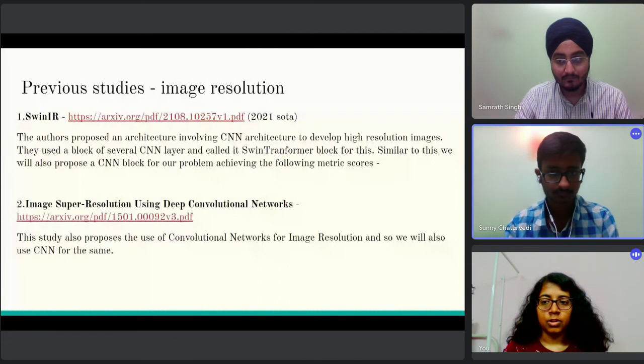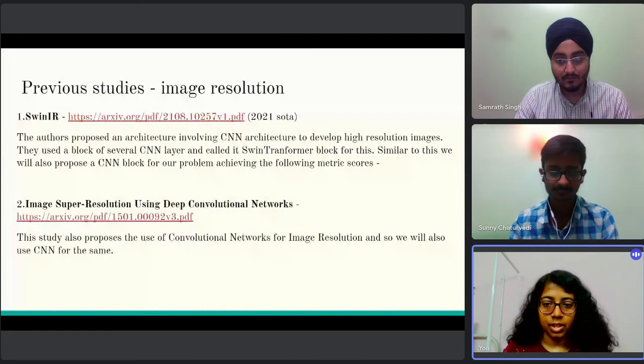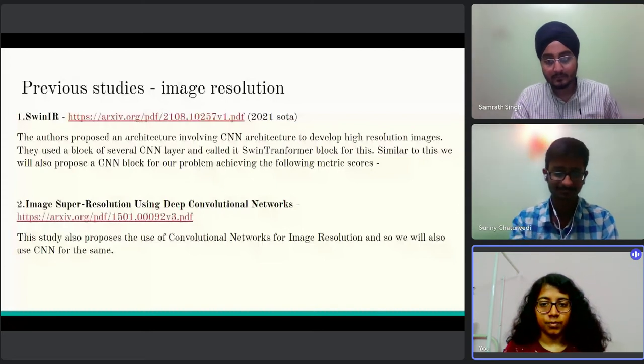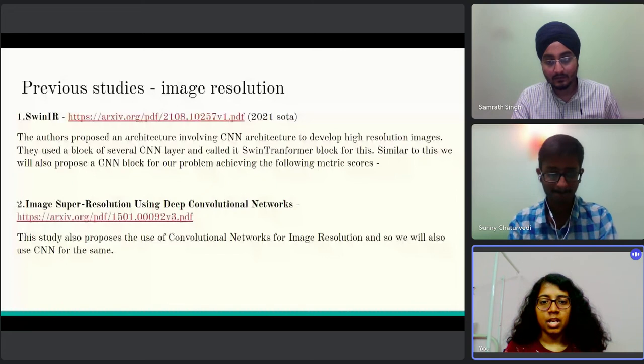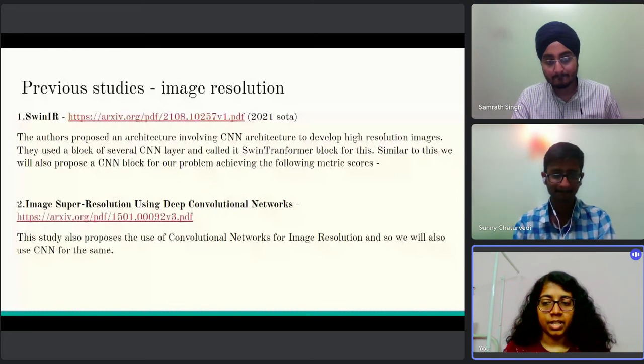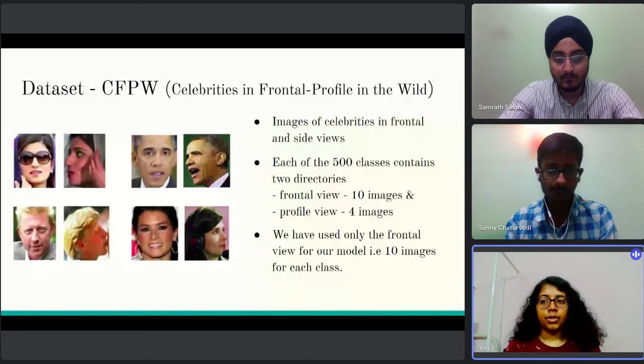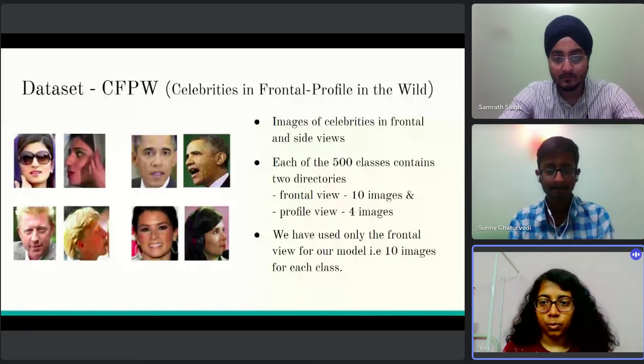The second one is image super resolution using deep convolutional networks. This study proposes the use of convolutional networks for image resolution, and so we will also use CNN for the same. Next slide.